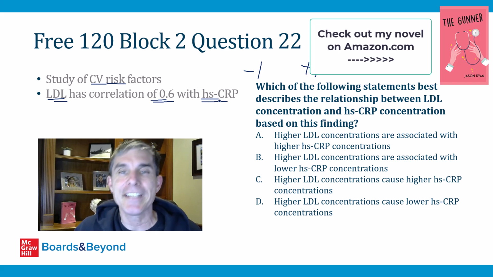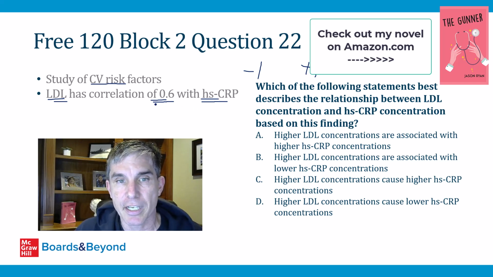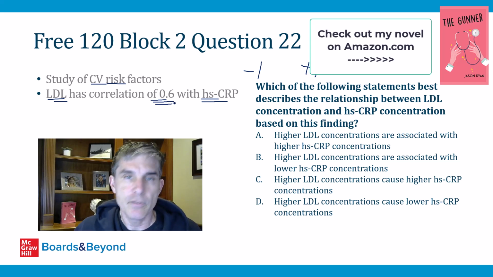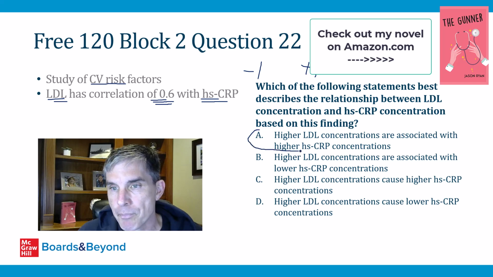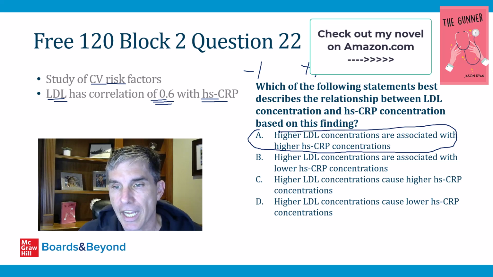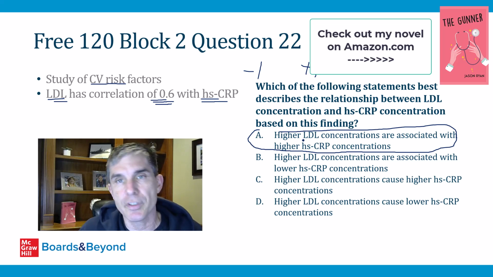Not a perfectly identical associated increase. That would give us a correlation coefficient of 1, but still a pretty decent correlation that comes out to 0.6. If you know that this is what a correlation coefficient means, you can look at the answer choices and see that answer choice A is the correct answer. Higher LDL concentrations are associated with higher hsCRP concentrations. In other words, when the LDL goes up and becomes a higher number, you're going to see an associated increase in high sensitivity CRP.